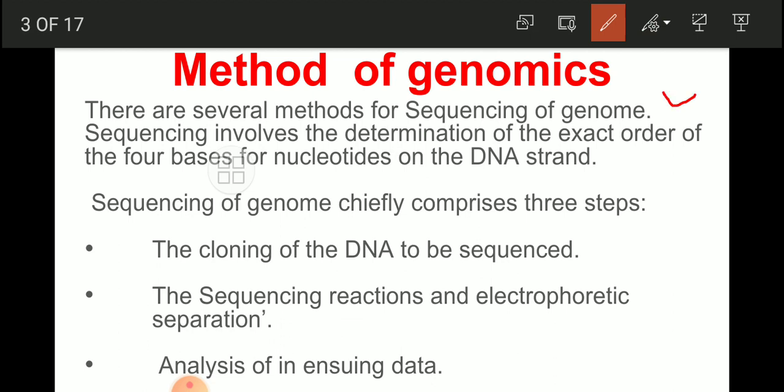Sequencing involves the determination of the exact order of the four bases or nucleotides on the DNA strand. So sequencing of a genome is nothing but determining the exact order, position, location of the four bases of the nucleotides on the DNA strand.